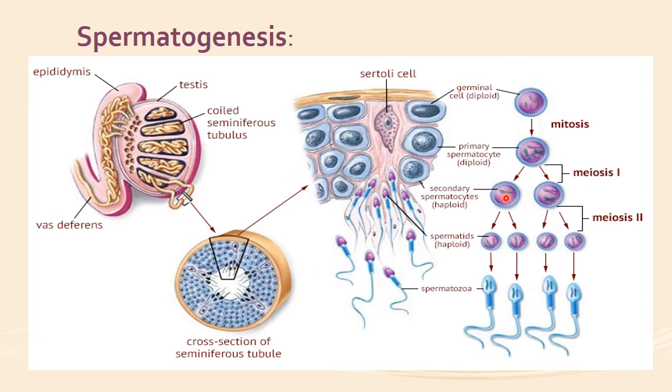Then there is a mitosis-like division, meiosis 2, in which two daughter cells are formed from each of these secondary spermatocytes. As a result of meiosis 2, we will have four spermatids, each with half the number of chromosomes, that is 23, and an equal amount of cytoplasm. So 2 will be 23X and 2 will be 23Y. And then they will later transform into mature sperm.